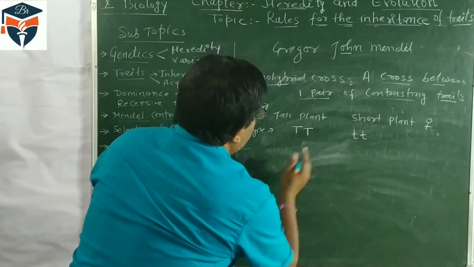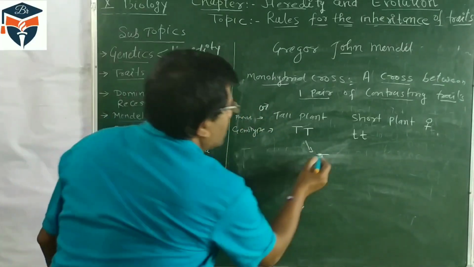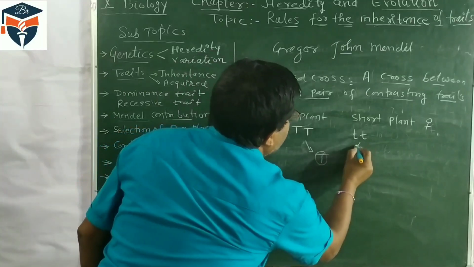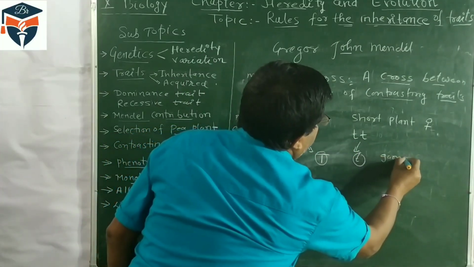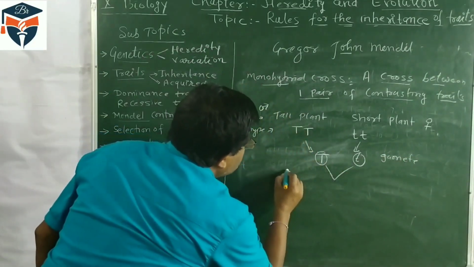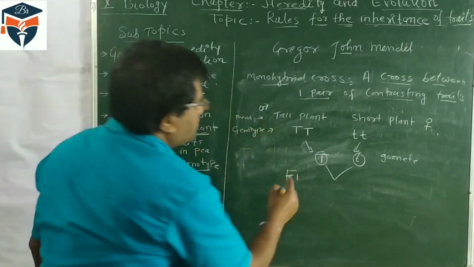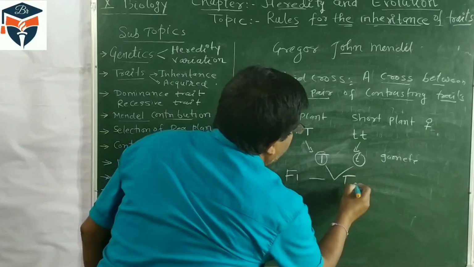For the formation of gametes, out of the two T, one capital T will come. It is a gamete. And from this one, small t, it is one gamete. They are called the gametes. These gametes get fertilized, so this comes in another generation. It is called F1 generation. So in the F1 generation will come capital T and small t.